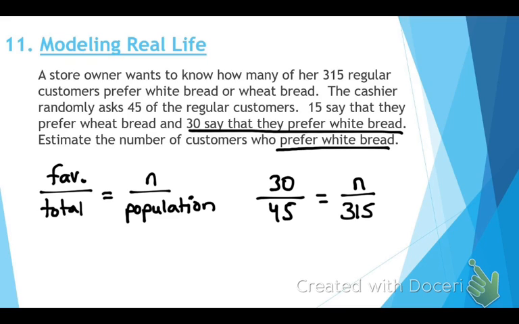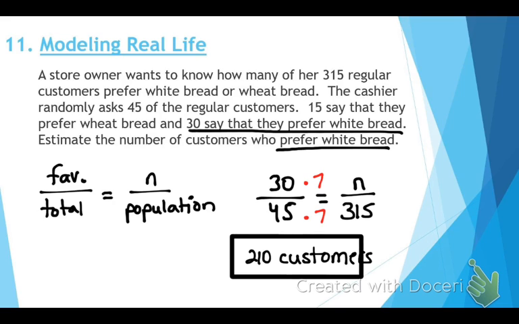How many of you guys did mental math? All right, what's the missing link? 7. Okay, so you got to multiply times 7 on top and bottom. You could have also done cross products if you wanted, but this way was a little faster. What's 30 times 7? 210. 210. Don't forget units attached. 210 customers.